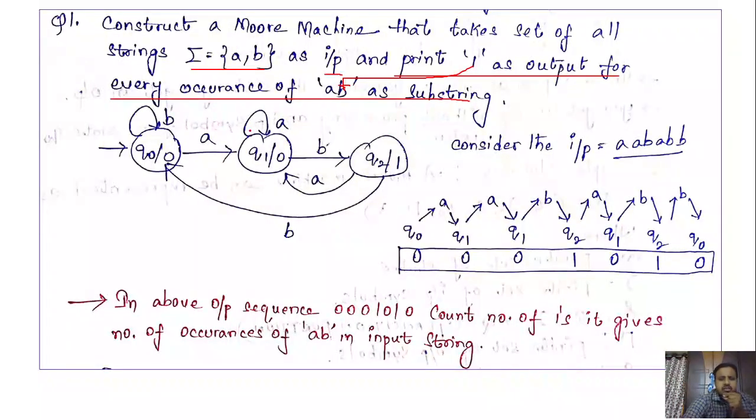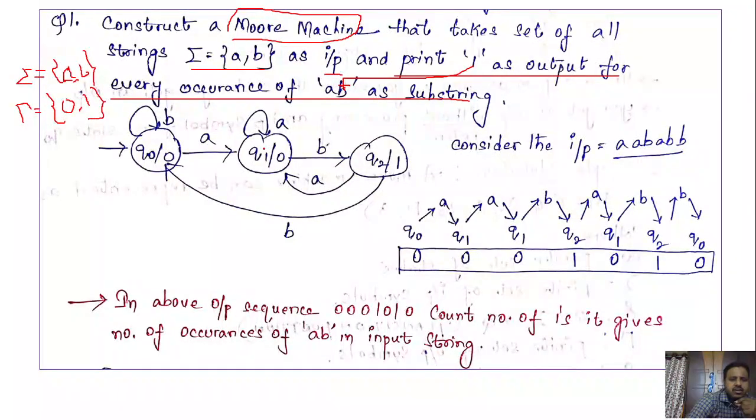So the construction of the Moore machine is simple here. First thing is that you need to identify what sigma is and what tau is. Sigma is already given in the problem: sigma is equal to the set {a, b}. And tau, what is the output symbol? It is already mentioned in the problem that it must produce 1 as output for ab. So the output must be 0 or 1.